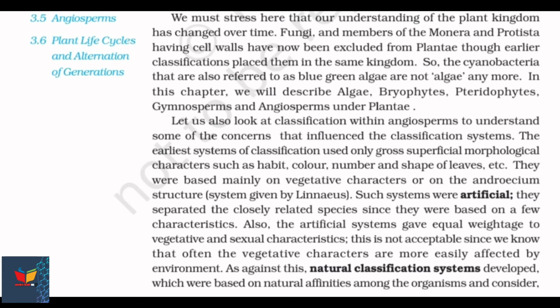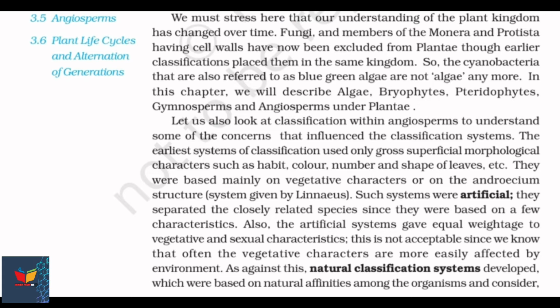We must stress here that our understanding of the plant kingdom has changed over time. Fungi and members of the Monera and Protista having cell walls have now been excluded from Plantae, though earlier classification placed them in the same kingdom. So the cyanobacteria, also referred to as blue-green algae, are not algae anymore. In this chapter, we will describe algae, bryophytes, pteridophytes, gymnosperms and angiosperms under Plantae.